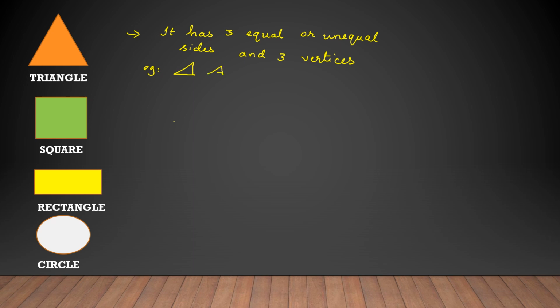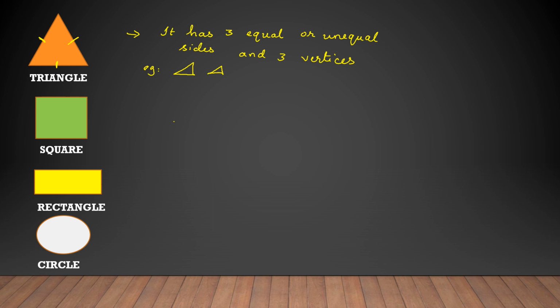Okay, this also can be a triangle. So the triangles can be different shapes, but they are called triangles. If they have equal sides or unequal sides, they are called a triangle. Children, the triangles will have 3 sides. This is 1, 2 and 3 sides. And they will have 3 vertices.